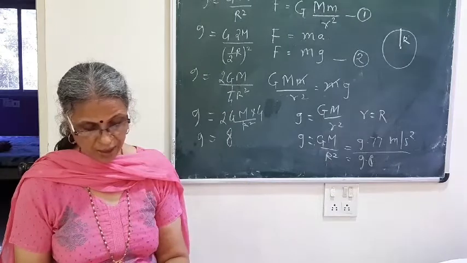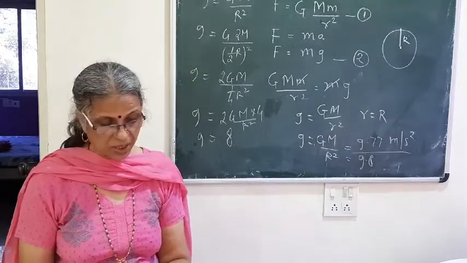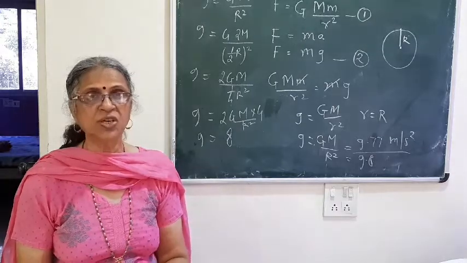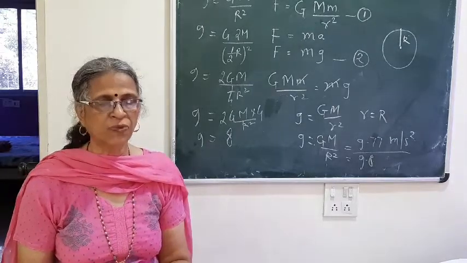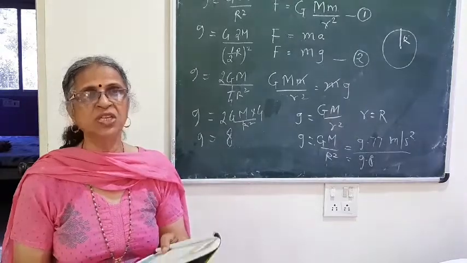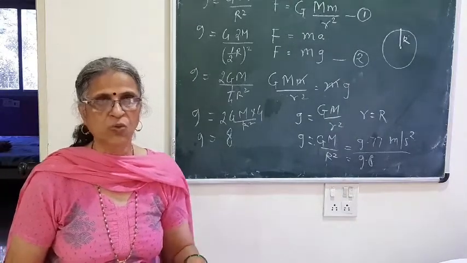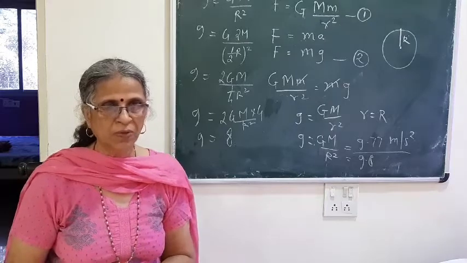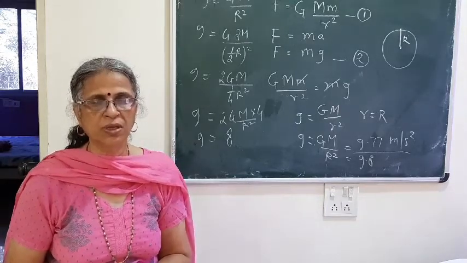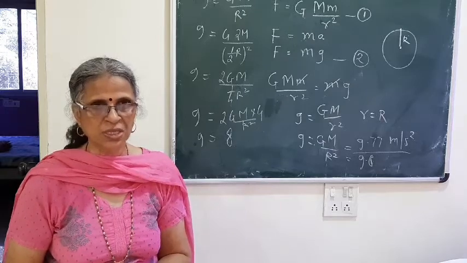At the same time, whenever we consider an artificial satellite, it is at a much greater height from the surface of the earth, and therefore the value of g is definitely affected. So what second point do you have to remember? Whenever there is an increase in the height from the surface of the earth, the value of g decreases.